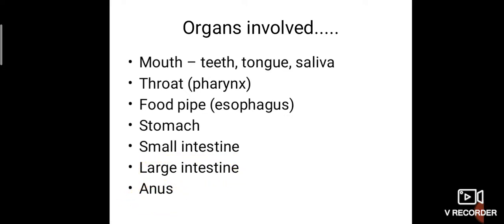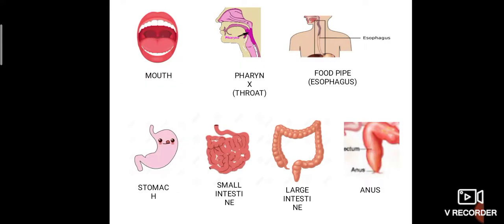So these are all the organs: mouth, throat, otherwise called pharynx, food pipe, otherwise called esophagus, stomach, small intestine, large intestine, anus. For digestion to complete, all these organs are necessary. So these organs are called digestive organs, and the system is called the digestive system. Next, we are going to see about the organs.